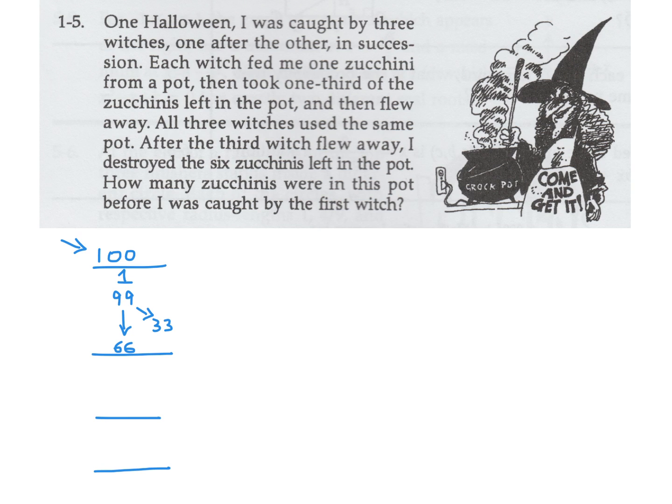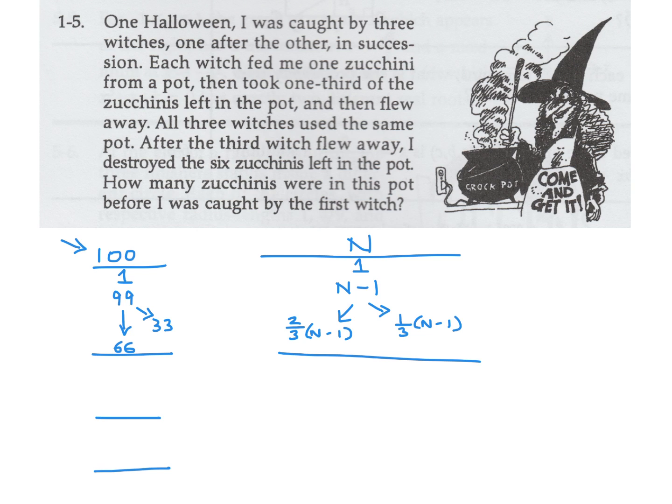Now, with this one, I started with 100, right? Just as an example. My goal is to figure out what that original number is. So since I don't know, I will call it n. And then we'll go through this process. So initially, 1 zucchini is fed. So I'm left with n minus 1. Then the witch takes 1/3 of that, which would be 1/3 of n minus 1, and leaves the other 2/3. Got it? So that is the process for the 1st witch, but this time involving the letter n, since we don't know what n is. Here we have to figure that out.